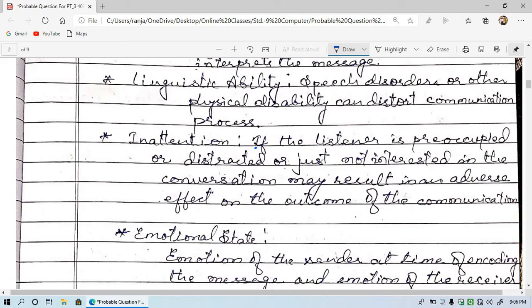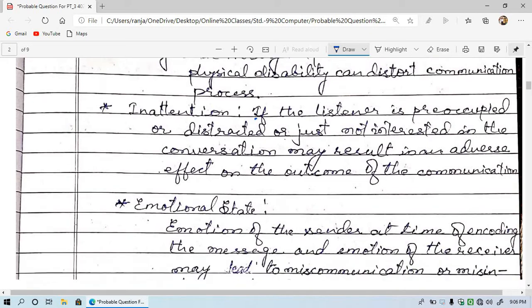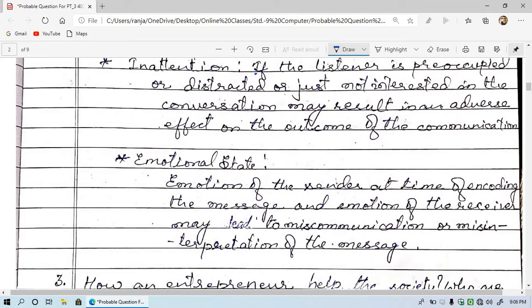Another individual barrier is emotional skill. Emotion of the sender at the time of encoding the message and emotion of the receiver may lead to miscommunication.